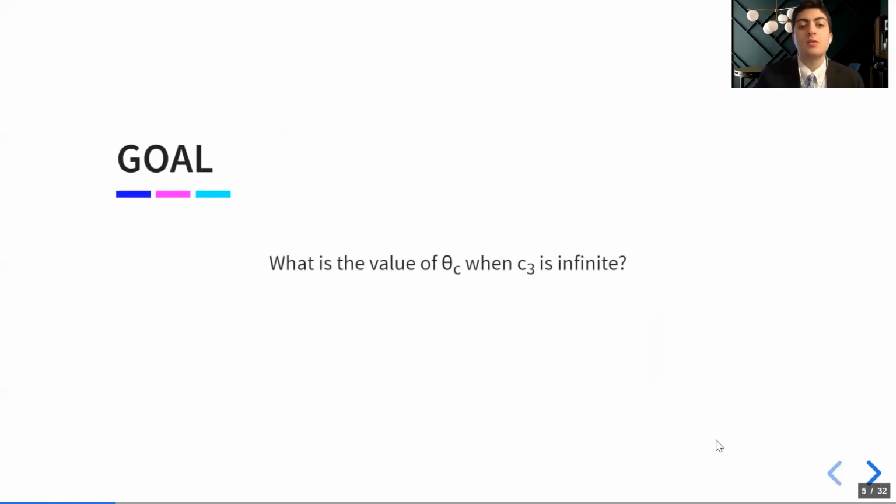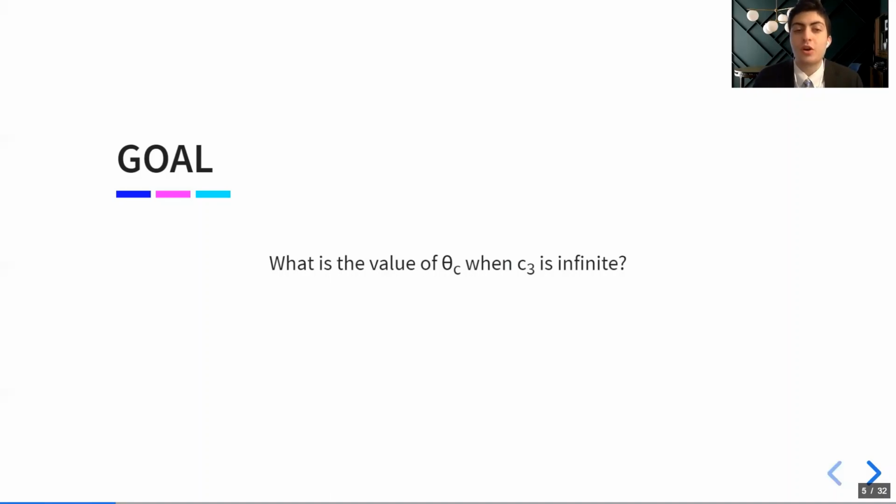Now we can expand a little bit on what Wong was speaking about, and ask the following question: what is the value of the critical twist angle when C3 is infinite? Why am I asking this question? Well, C3 is the bending stiffness, and if C3 is infinite, then our rod can only bend in one direction.